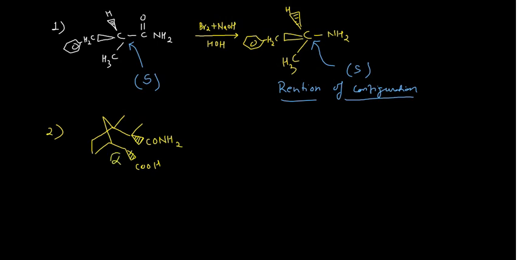This is also alpha, this is also alpha. Alpha means below the plane, alpha means below the plane.